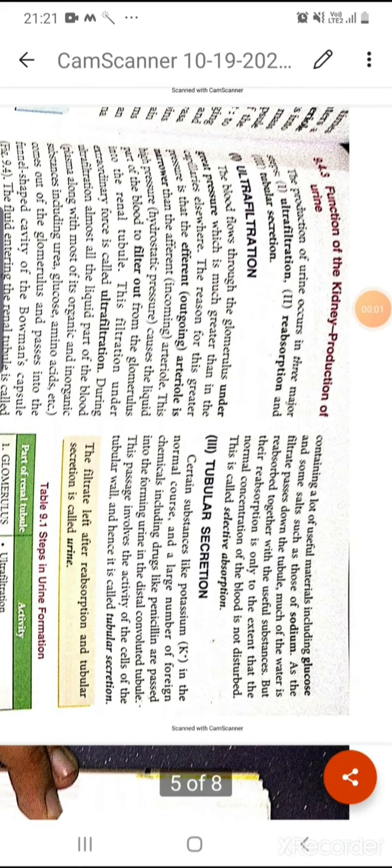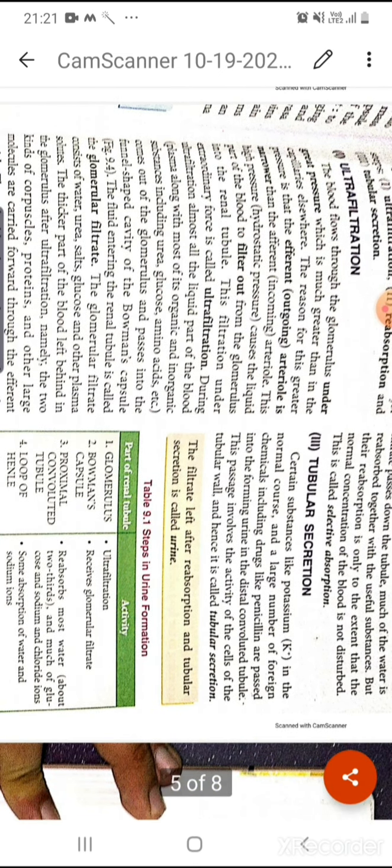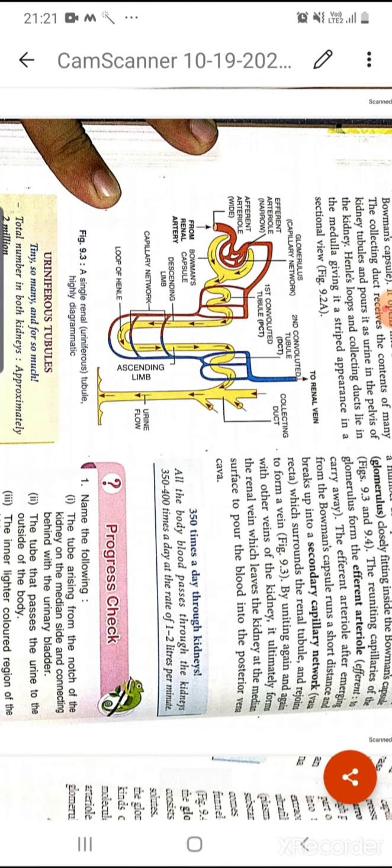Okay, so now we'll study the function of the kidney. Actually, you know the function of the kidney is the production of urine. The production of urine occurs in 3 major steps. First is ultrafiltration, then reabsorption, and next is tubular secretion. So first is ultrafiltration. Ultrafiltration occurs in this figure.